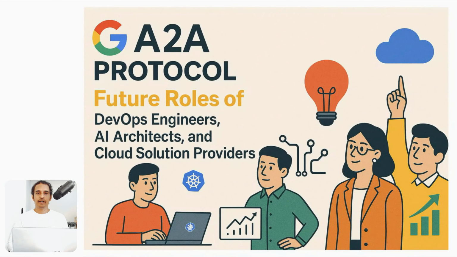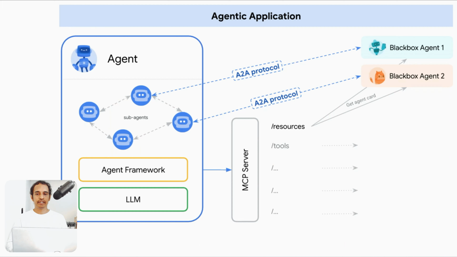Let us see that. Now, let us discuss the A2A protocol as well as future job roles. So related to DevOps engineer, AI architects, Kubernetes, as well as cloud solution providers. But before that, in previous videos we discussed MCP as well as the A2A protocol. So here we observe this is a protocol. These are all different agents, and these agents communicate with the A2A protocol. Also, there is MCP. Within this agent, if it is trying to connect with some other data source, it will use MCP servers. These are all scenarios we covered in previous videos.